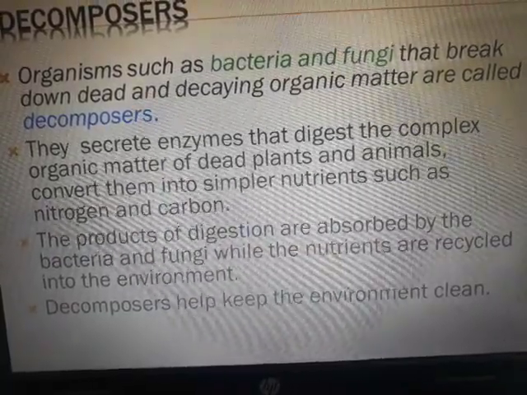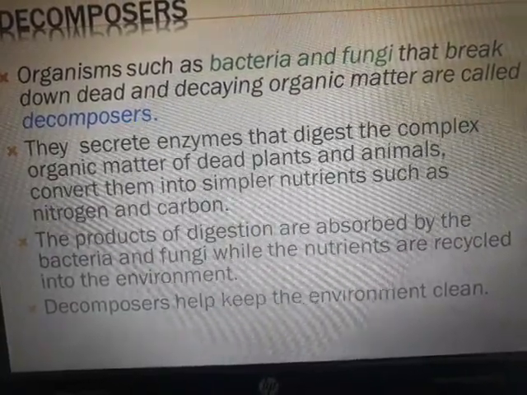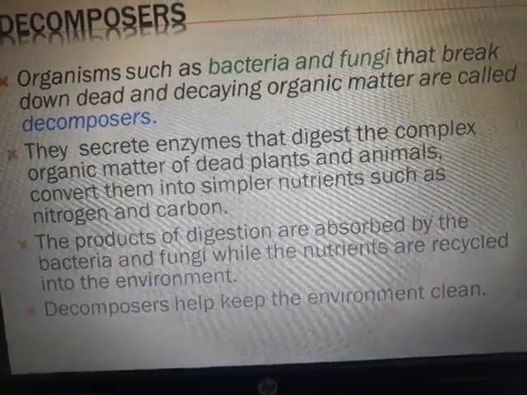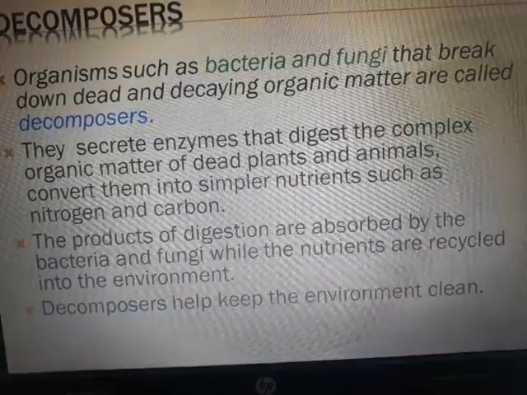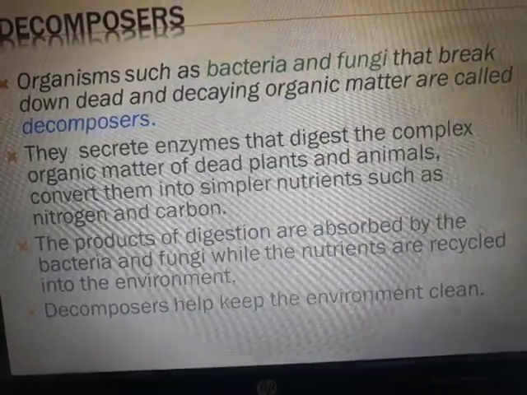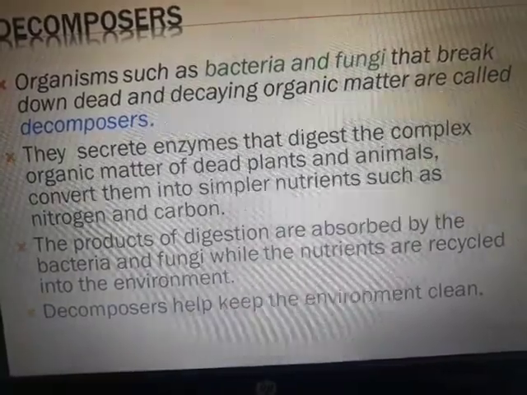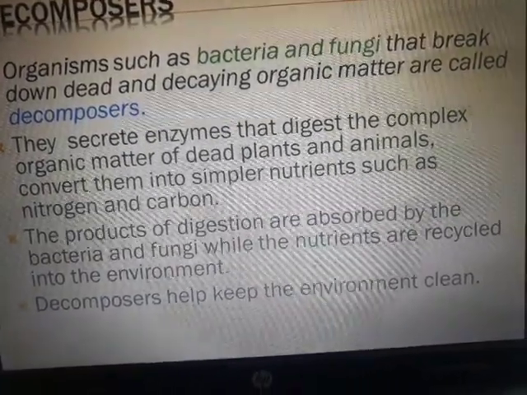Whatever has been absorbed, the products of the digestion, are absorbed by the bacteria and fungi for their own utilization, for their own growth, while the nutrients which are not taken up will be put into the soil, and that is useful to the soil for the growth of the plants.